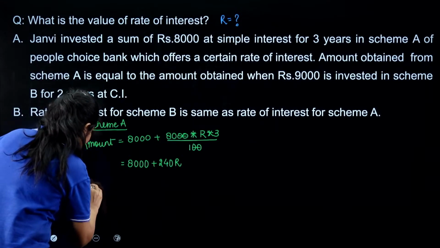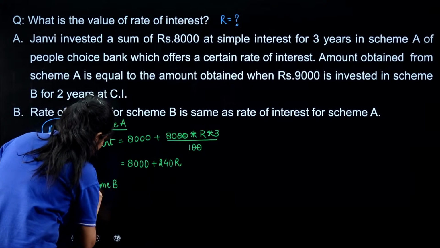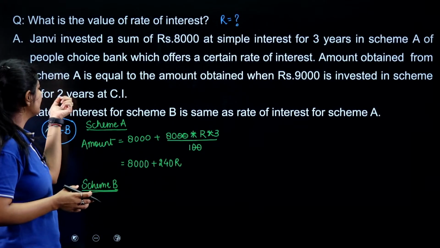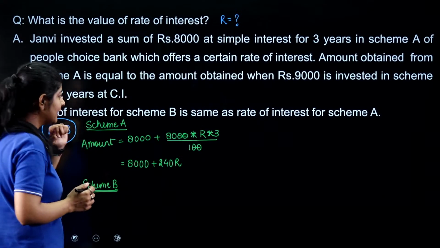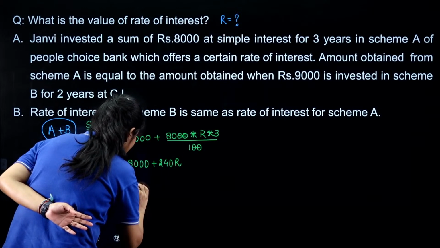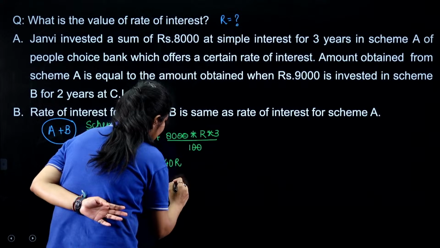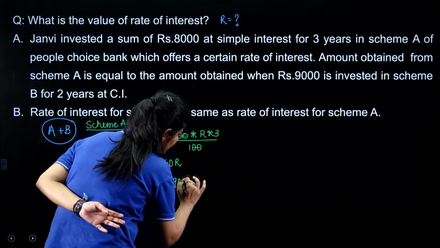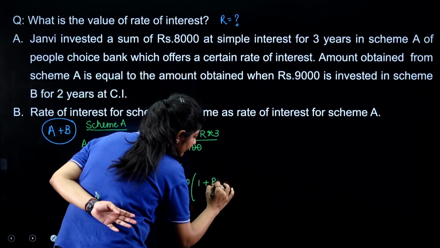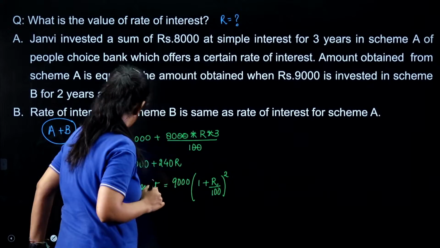From scheme B, the question is saying that we are putting our 9,000 rupees for 2 years at a certain interest. So the amount we are getting is nothing but 9,000 for 2 years, right?